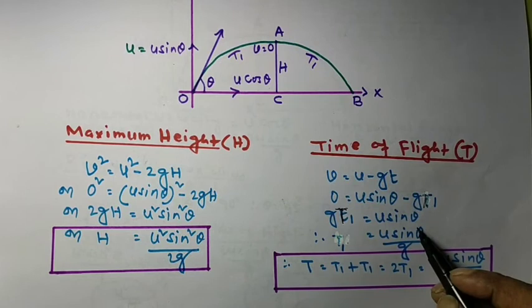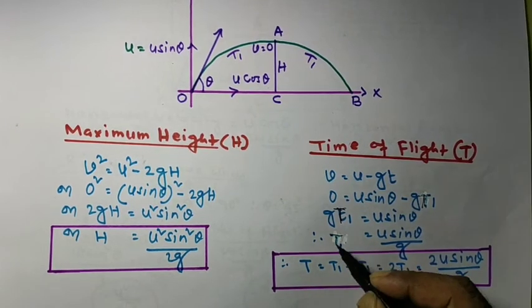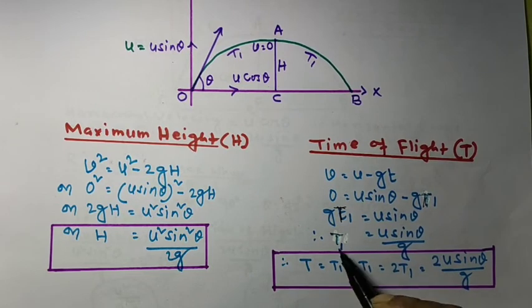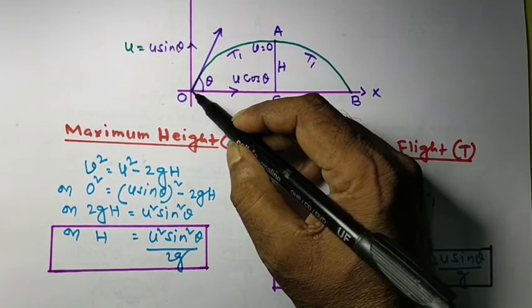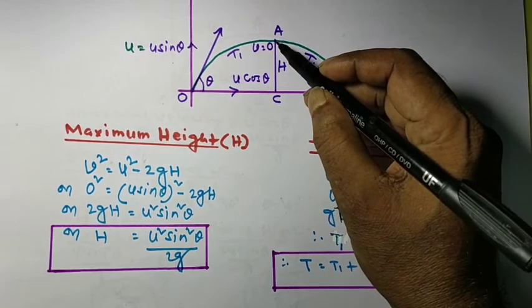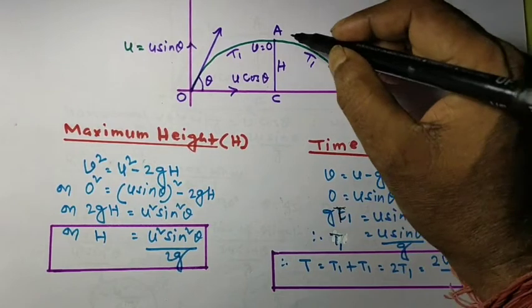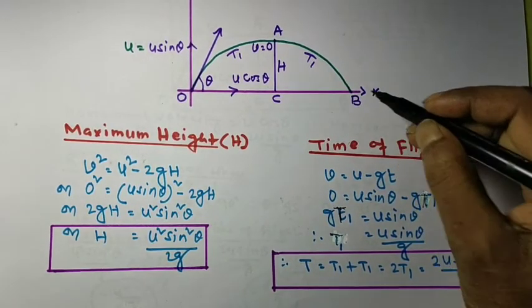So t1 is equal to u sin theta by g. So the time taken from point O to reach point A is u sin theta by g. From point A to B, the same time it will take.